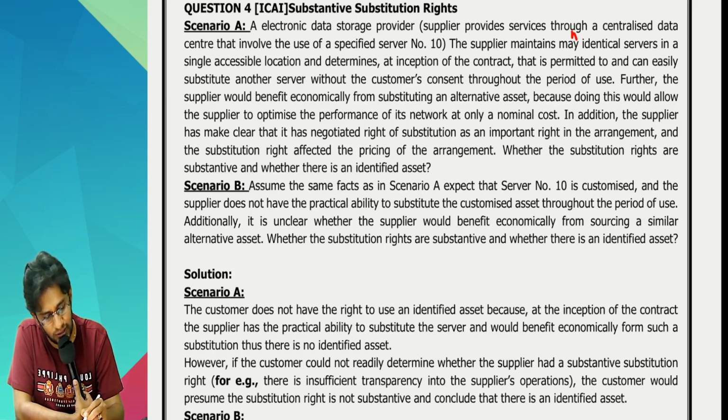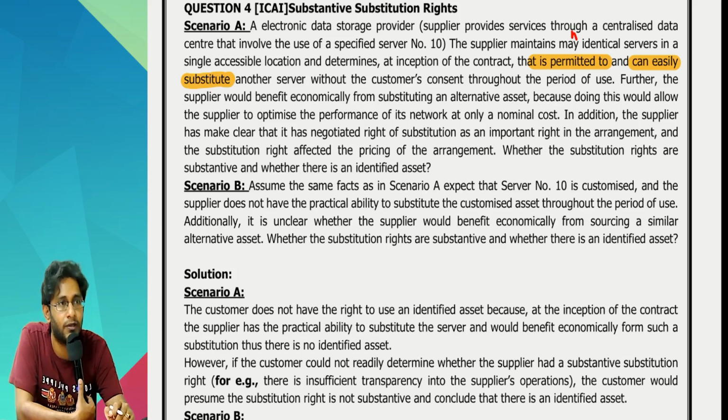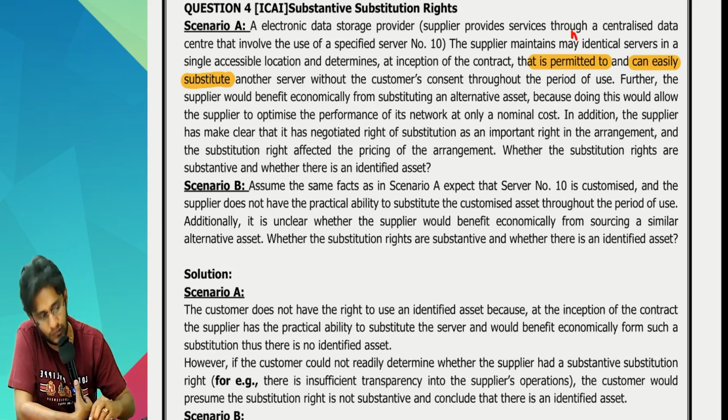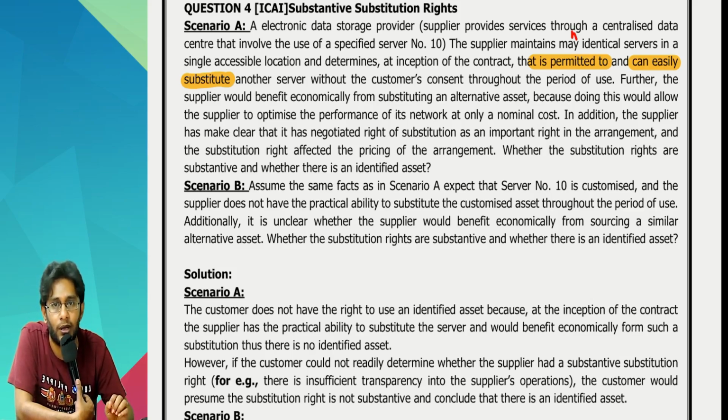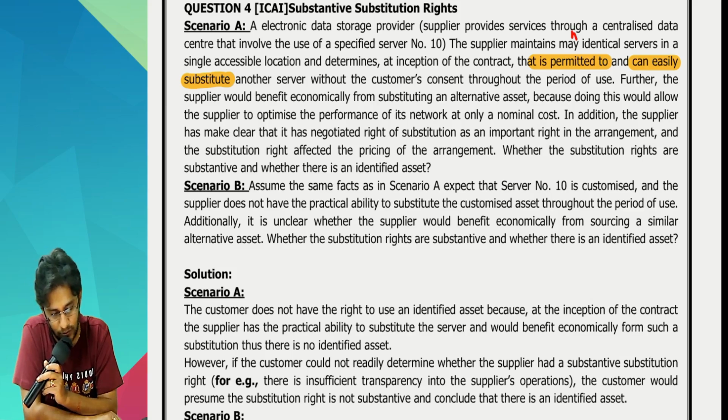So openly he is telling he is permitted to and can easily substitute. What does it mean? Practical ability he is having. But one more point also has to be satisfied. What is that? He should be able to benefit economically because of this substitution. Let's read: without customer's consent throughout the period of usage.